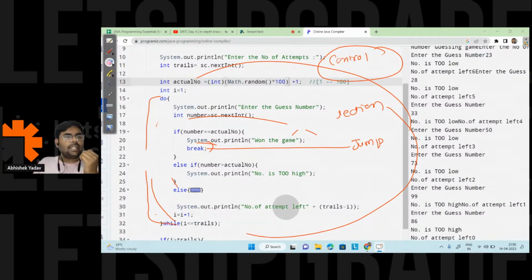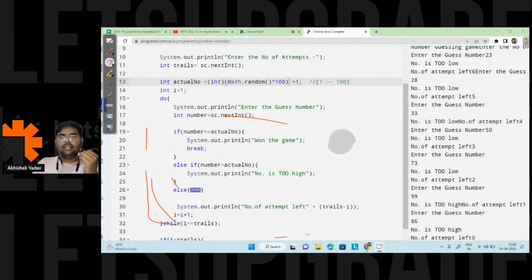How did we get the actual number, Praveen? I was not able to understand. Are you asking how we got the actual number? So basically, we are getting that actual number from this line, right? From line number 13.